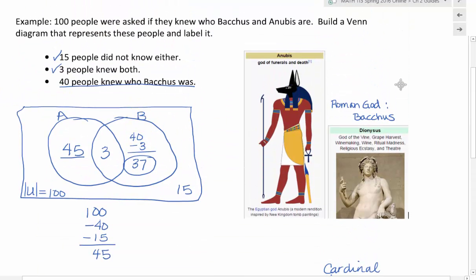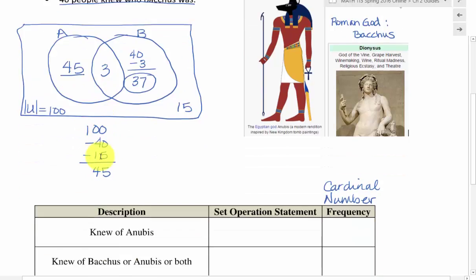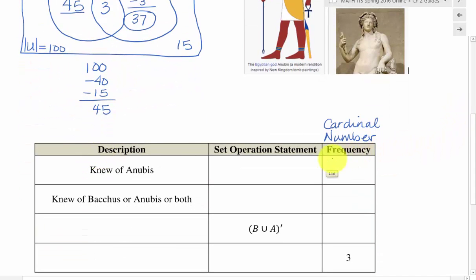So Anubis is the A circle, and anybody inside the A circle knew of Anubis. If they're here in this intersection, it means they knew Anubis. They also knew Bacchus, but they knew Anubis. So these 2 quantities together knew of Anubis. So we need to add those together. So we have 45 plus 3, or a cardinal number of 48 for people who knew of Anubis. The set operation is just going to be A because they belong to the set A.